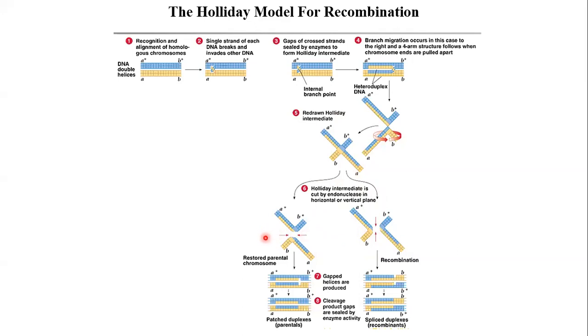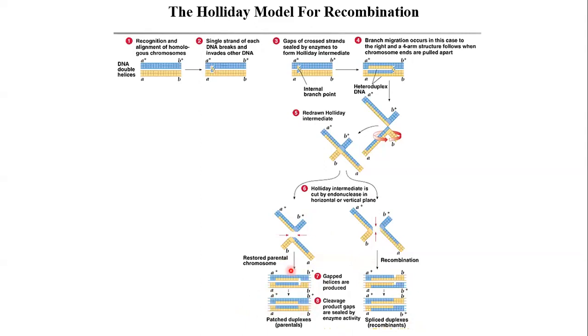So if the Holliday intermediate gets cut by endonuclease in the horizontal plane, then this structure will form. If you straighten up this chromosome, then this structure will arise. Okay, you can see here there is a gap. So that gap is sealed and these duplexes will arise. Okay, and if the Holliday intermediate gets cut by endonuclease in the vertical plane, then this structure will arise. Okay, and ultimately the gap will be sealed and the duplex will form.